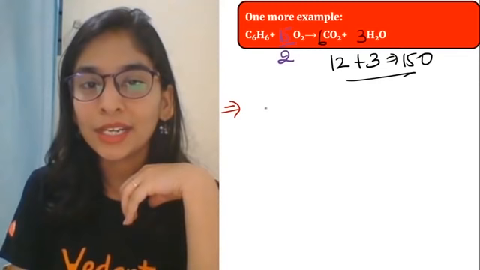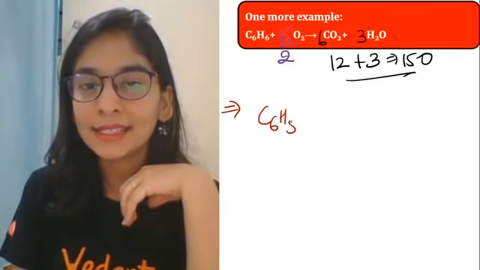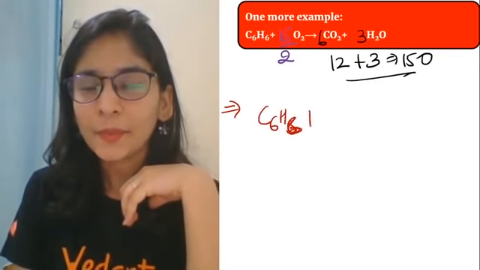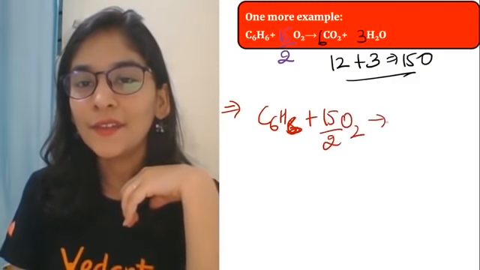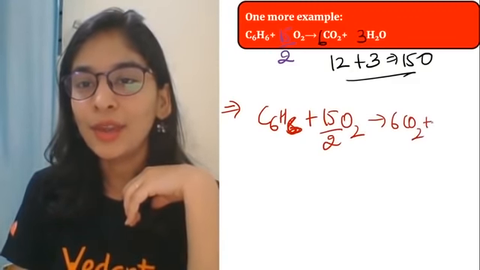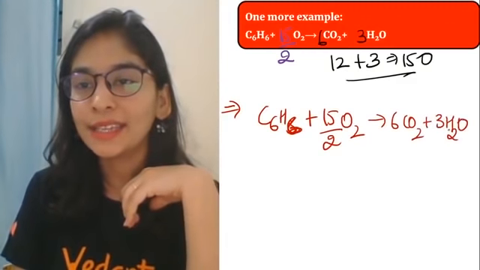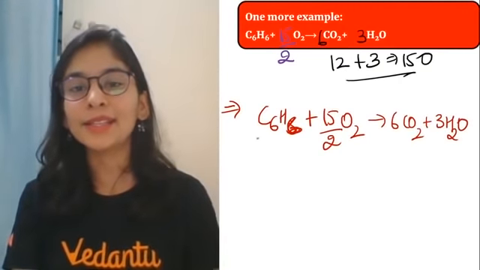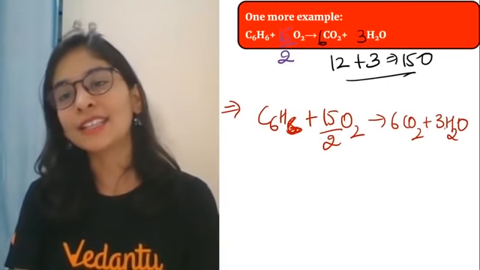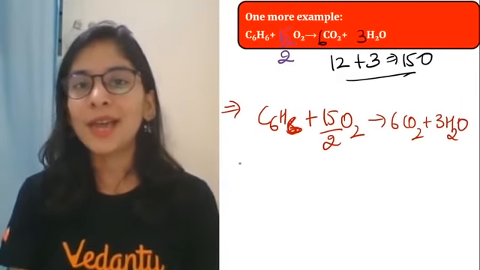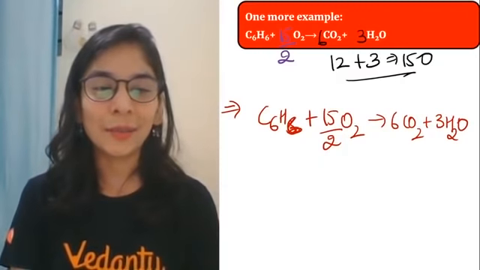So the way I wrote it is this: 1 C6H6 molecule combined with 15 by 2 O2 gives you 6 CO2 and 3 H2O. You can see the reaction is balanced. 6 carbon, 6 carbon, 6 hydrogen, 6 hydrogen, 15 oxygen, 15 oxygen. But ma'am, it doesn't look good. Can we write it in a better way?